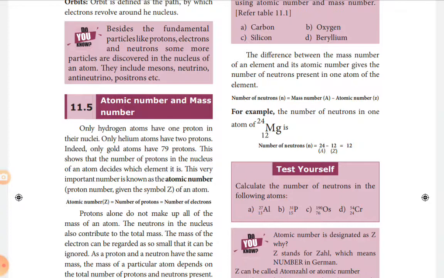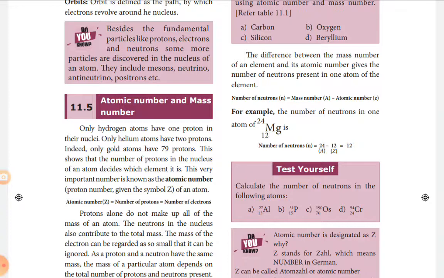So atomic number Z is equal to the number of protons, which is also equal to the number of electrons, because an atom is electrically neutral. Already we learned, sometimes a question will be asked: why is an atom electrically neutral? Because of the presence of the same number of protons and electrons. In an atom, the number of protons is always equal to the number of electrons. That's why the atom is electrically neutral.